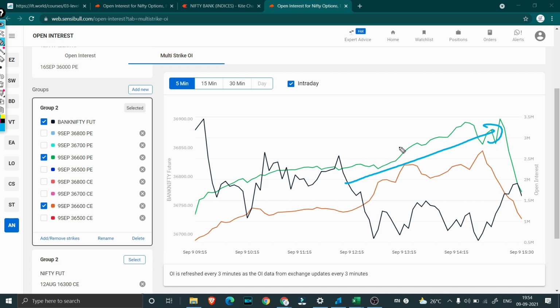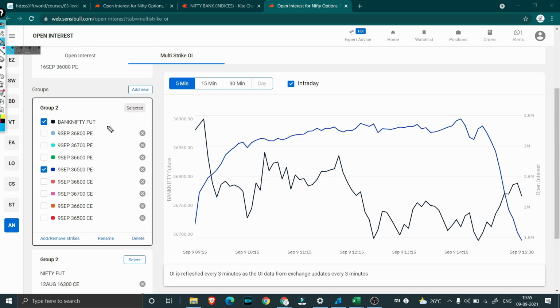So this was a very healthy sign that markets might find support at a lower level, because even when we look at 36,500 puts, we see that even if the market fell around 120 points, the open interest didn't actually come down, which means people were expecting it to hold 36,500.